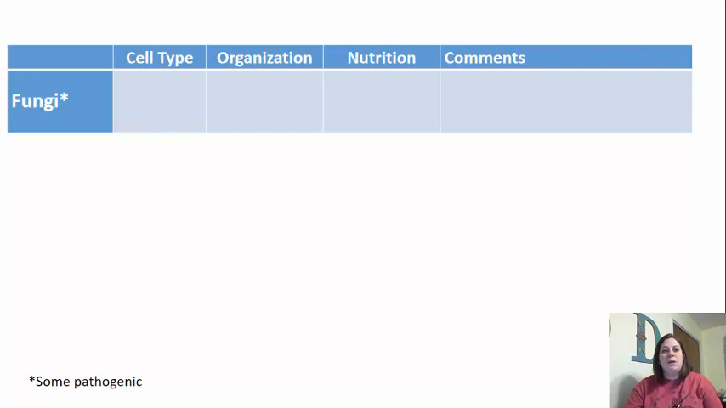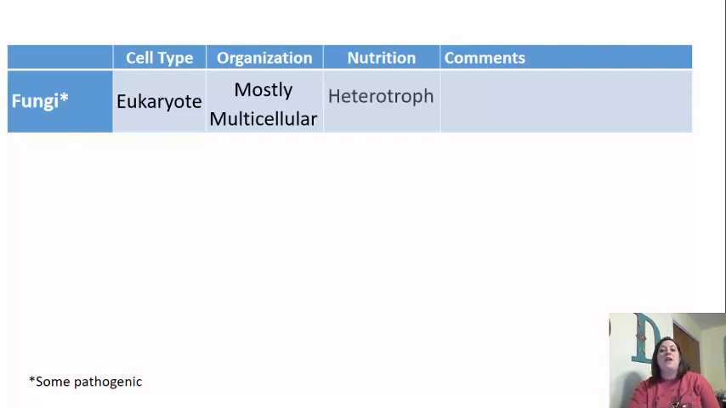All right, the next one we want to look at is the fungi. Now, fungi are also going to be eukaryotic cells. They're going to be eukaryotes. When we look here, most fungus is actually going to be multicellular. The exception is going to be yeast. The nutrition, they are heterotrophs. Now, they consume their food differently than we do. They digest the food outside of their body and then absorb it.